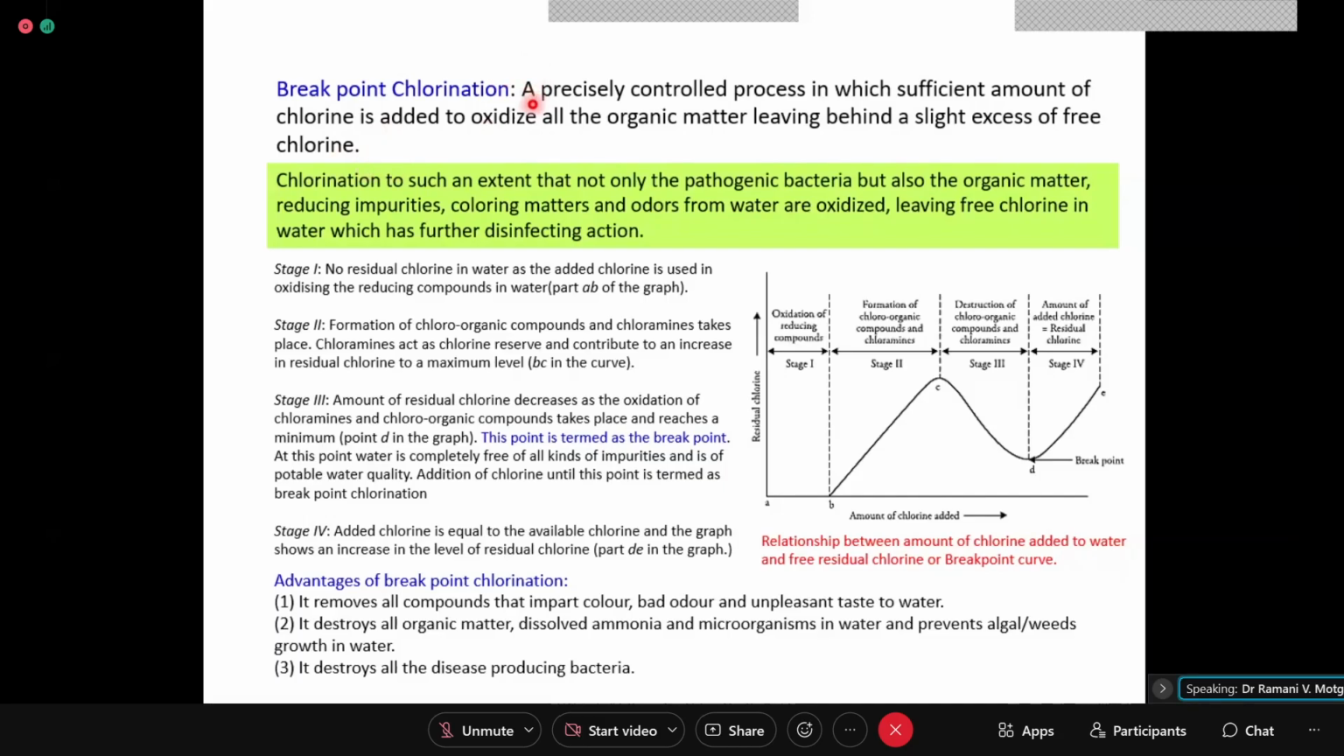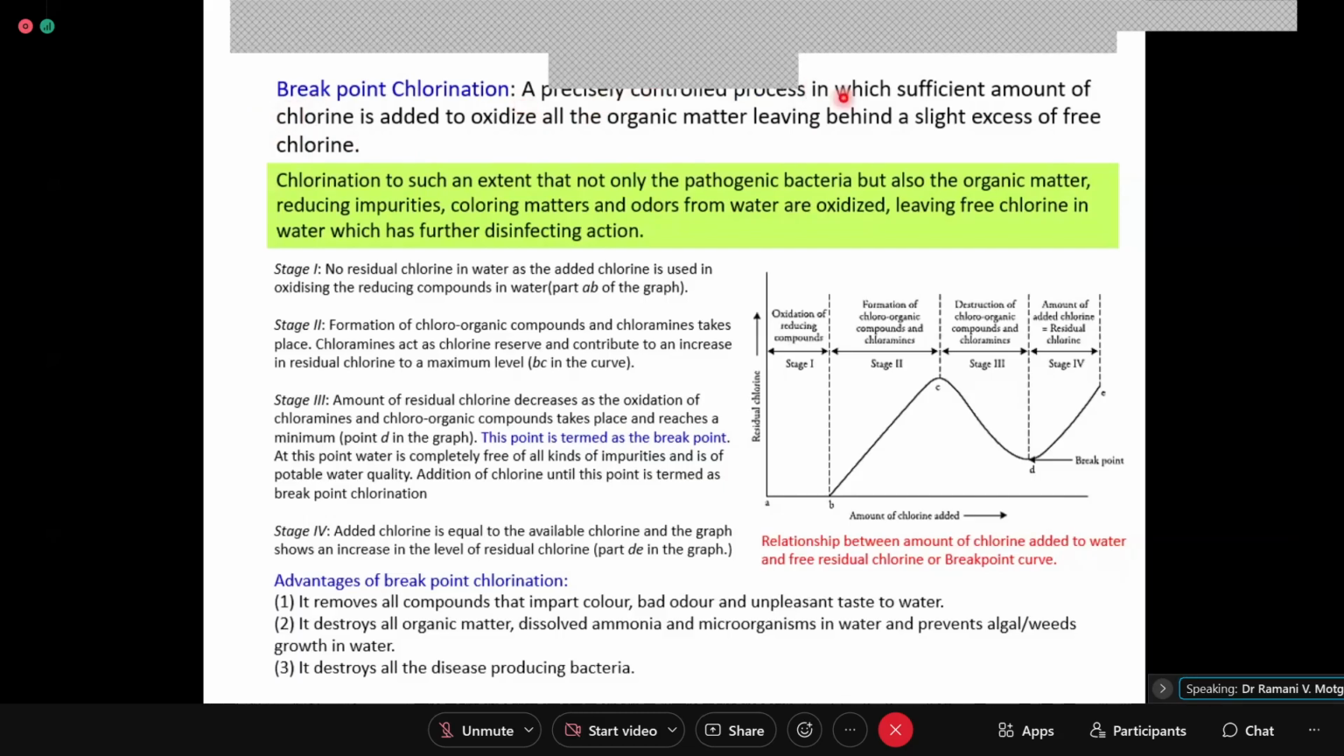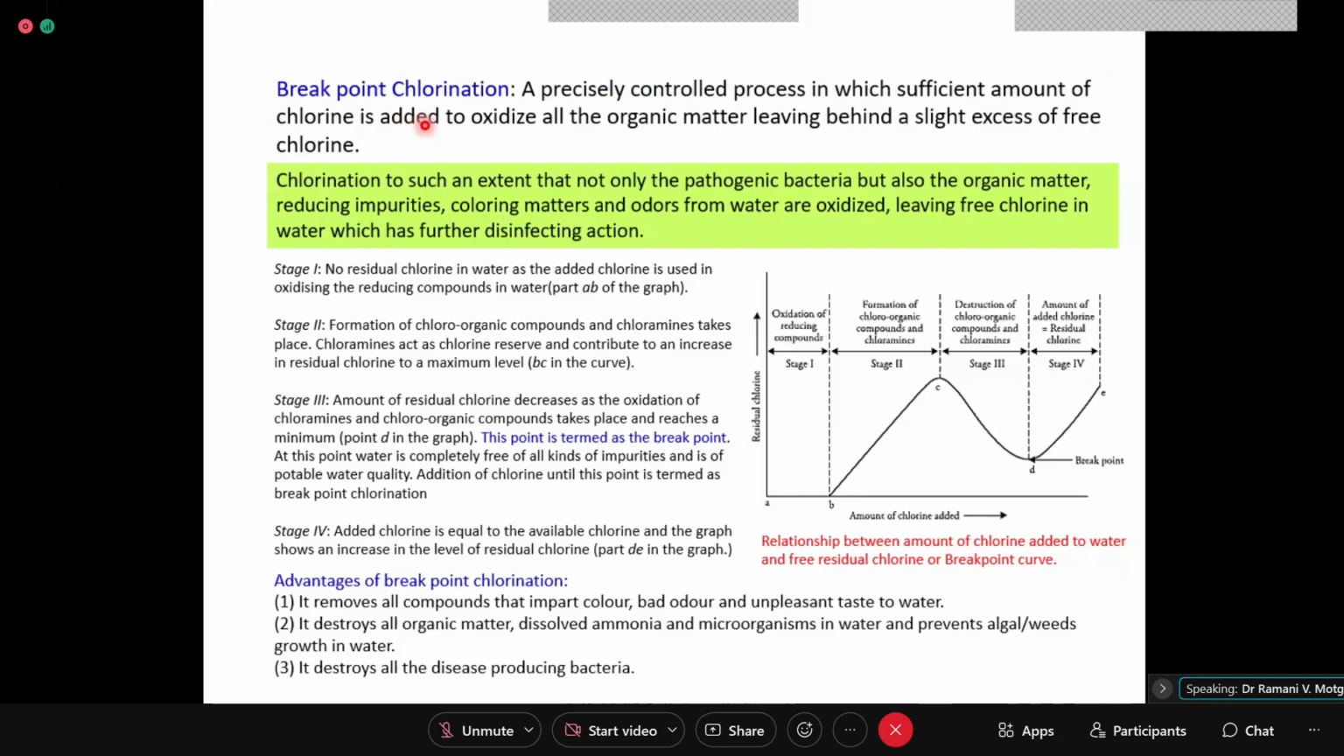So what do you understand by precisely controlled? Precisely controlled means not more, not less. It has to be very precise. What has to be very precise? The quantity of chlorinating agent. A precisely controlled process in which a sufficient amount of chlorine is added to oxidize all the organic matter, leaving behind a slight excess of free chlorine. So this is the definition.